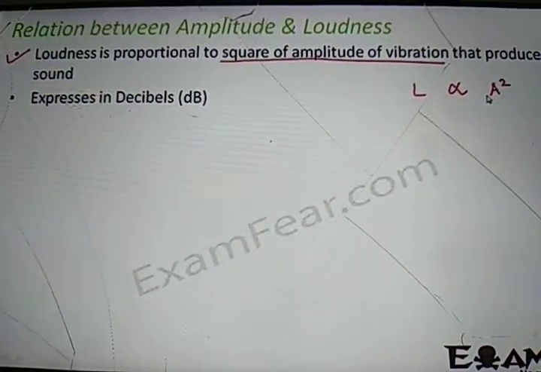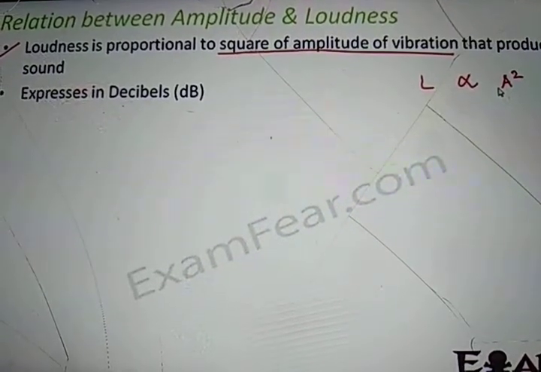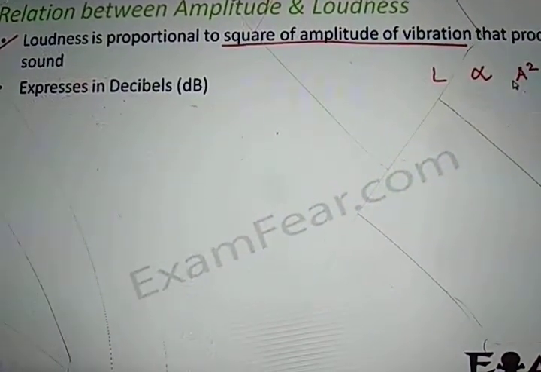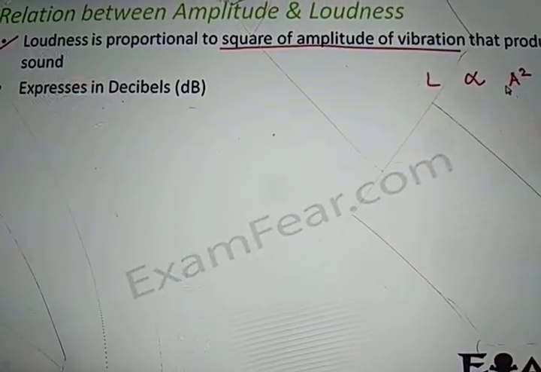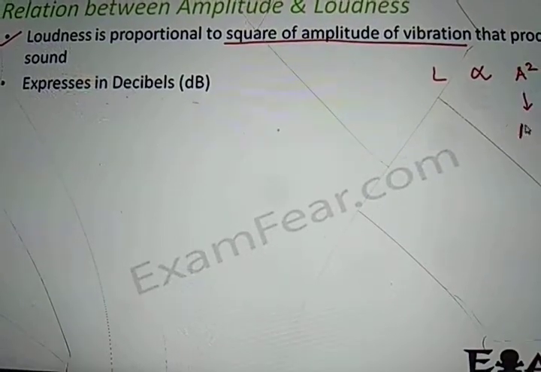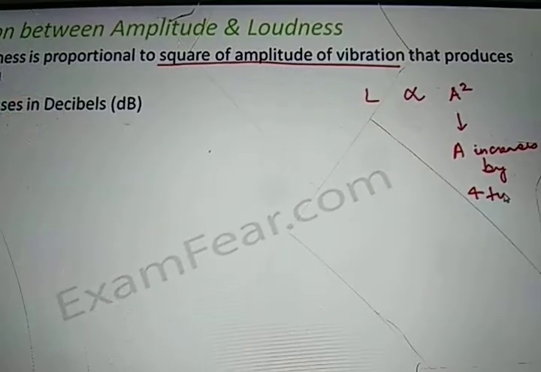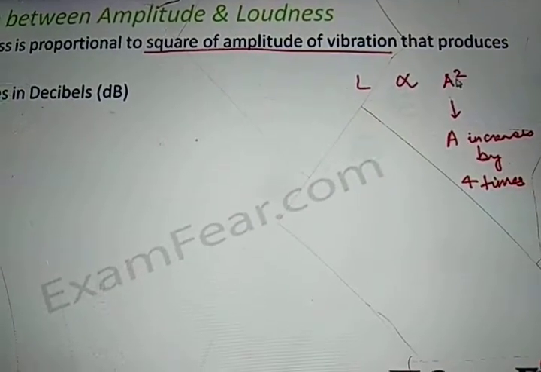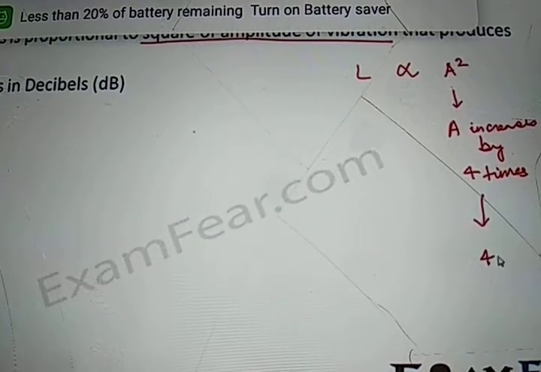So if the amplitude is increasing by a small amount, the loudness will increase by a large amount. If A increases by 4 times, so earlier the amplitude was A, now the amplitude has become 4A.